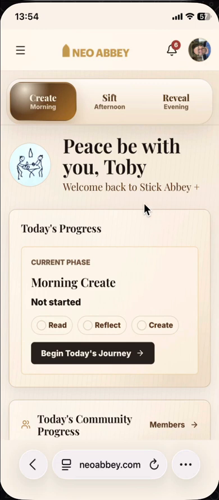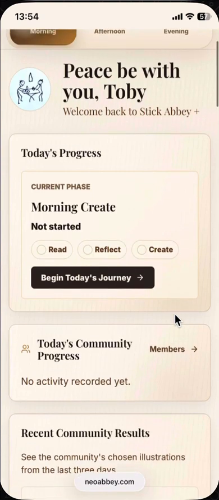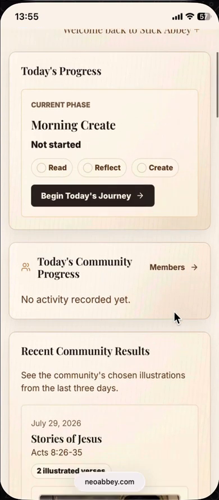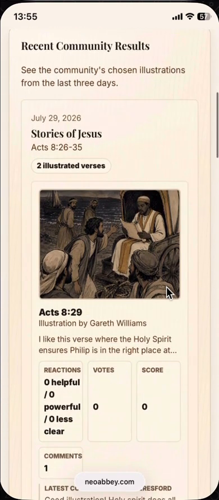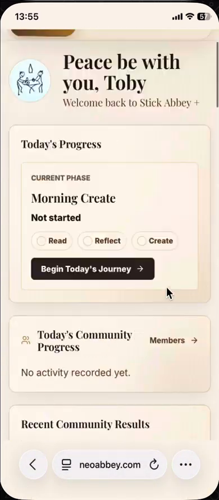I've logged in again and I am a member of Stick Abbey because we're doing a Stickmen style, and I can see on the screen the different community progress and our recent results as we've gone through and illustrated the Bible together.